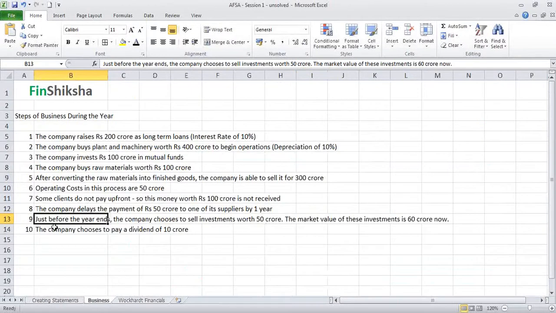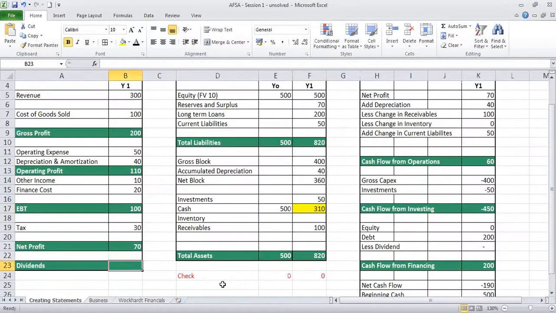Finally, last statement, the company chooses to pay a dividend of 10 crore. I will put the dividend here at 10, which automatically gets adjusted in my cash flow, but leaves my balance sheet unbalanced, because when I made the adjustment for reserves and surplus, it only adds undistributed profits. That's what is the entitlement to the equity holder.